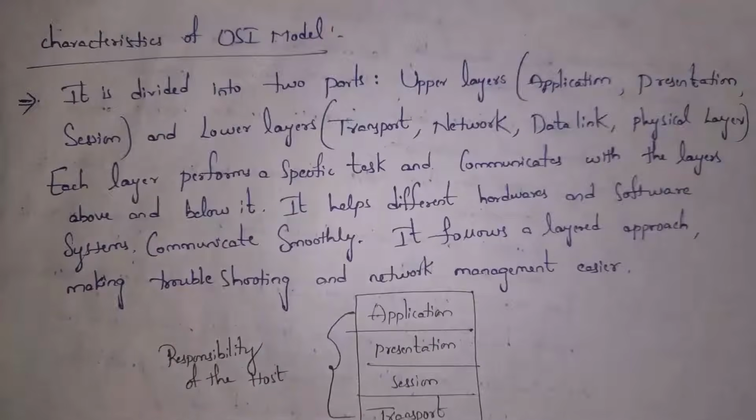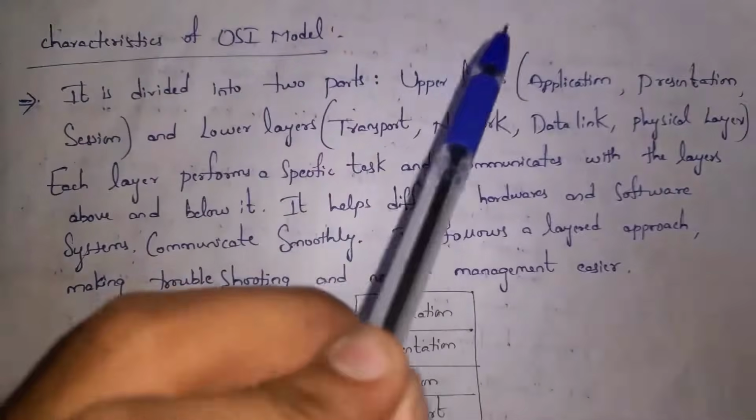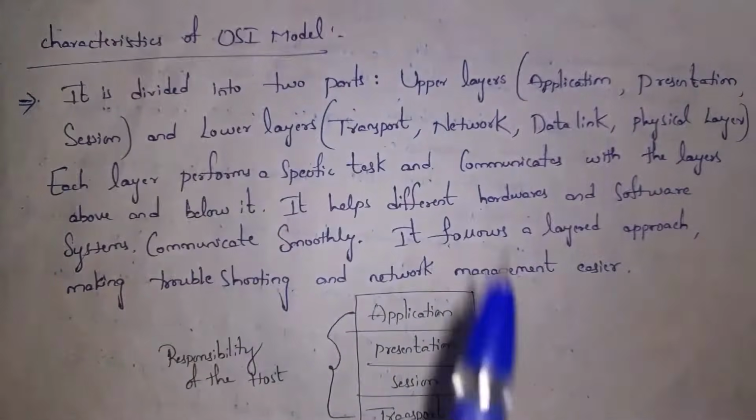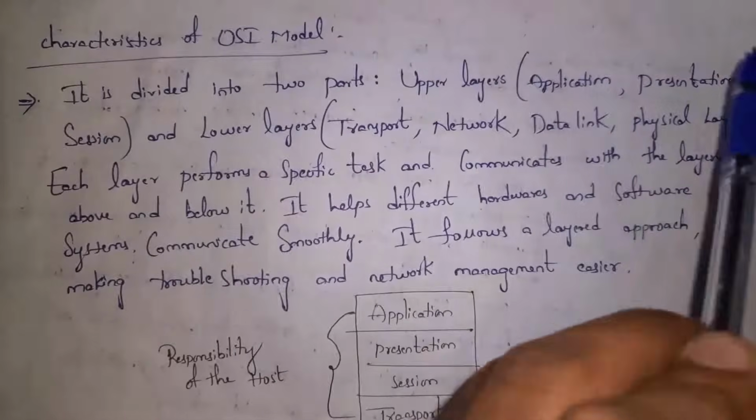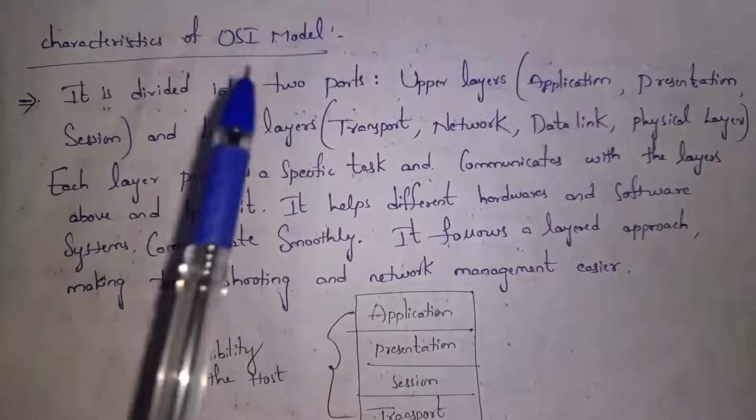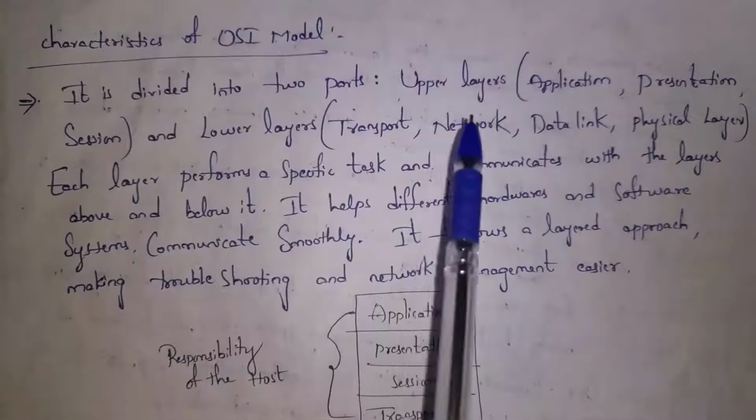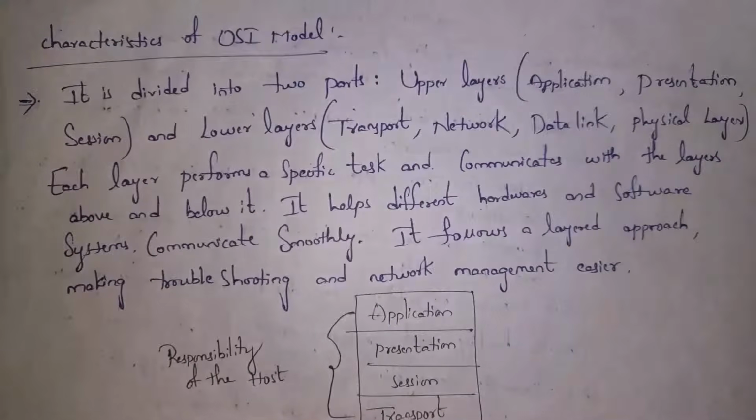Next I will explain characteristics of OSI model. Guys, OSI model is divided into two parts. They are upper layers and lower layers. Upper layer contains application layer, presentation layer and session layer, and whereas lower layer contains transport layer, network layer, data link layer and physical layer. Guys, each layer will perform certain tasks and each layer will communicate with above layer and as well as below layer. For example, if you consider presentation layer will communicate with application layer and as well as session layer. So each layer will communicate with above layer and as well as below layer.